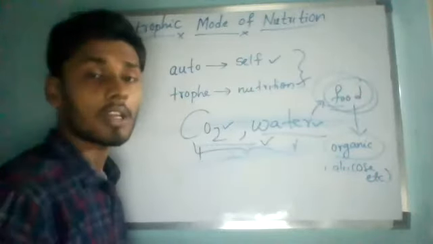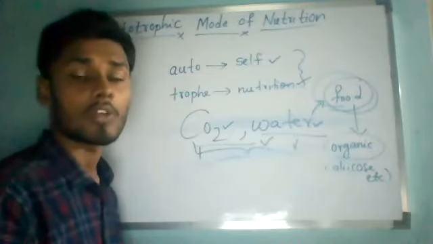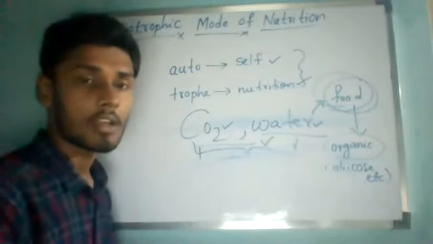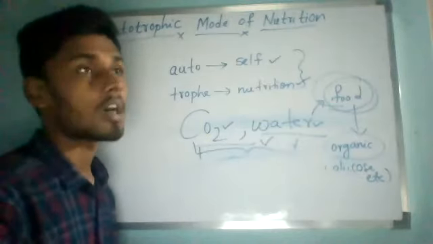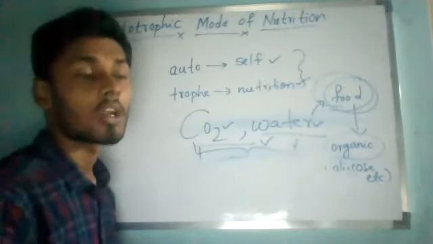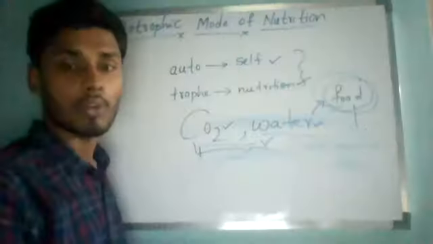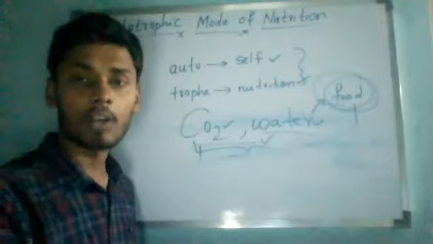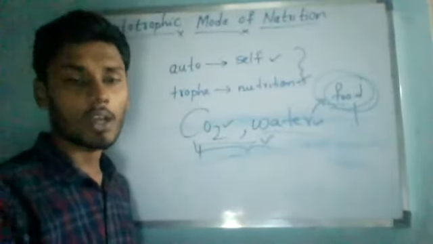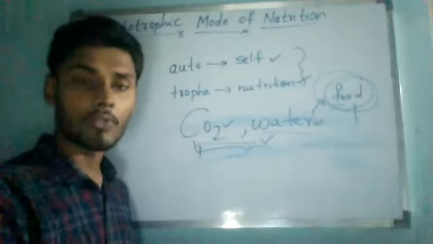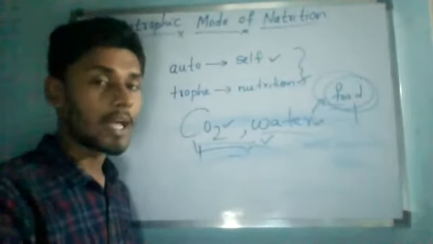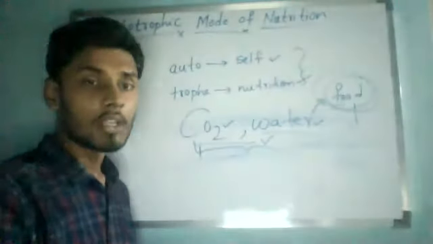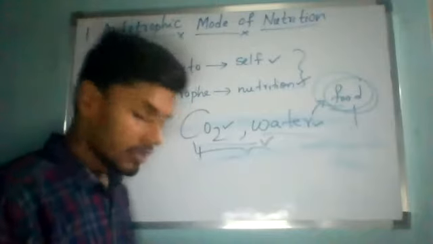So the organisms which have an autotrophic mode of nutrition, we call them autotrophic organisms, or just autotrophs. Those who have the autotrophic mode of nutrition, we call autotrophs. So who has the autotrophic mode of nutrition? Only green plants and a few bacteria. Green plants and autotrophic bacteria. That's all.